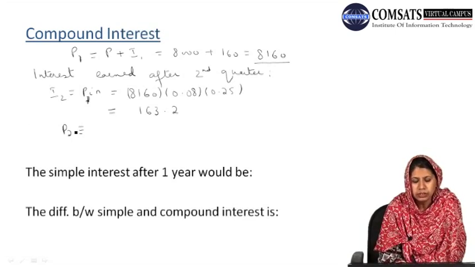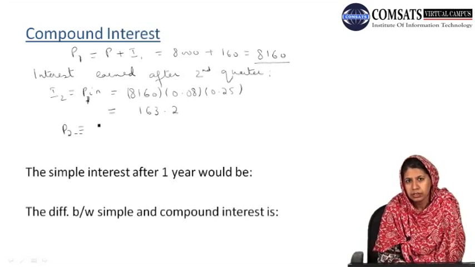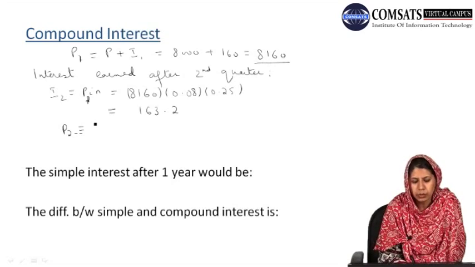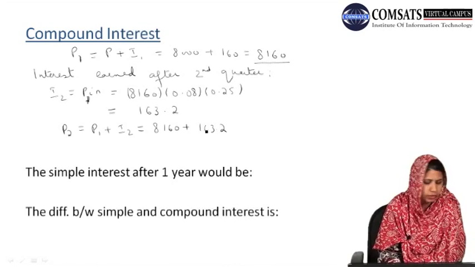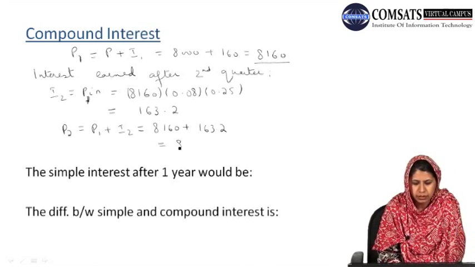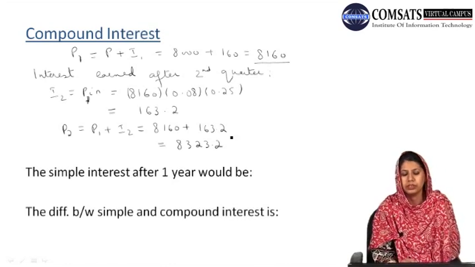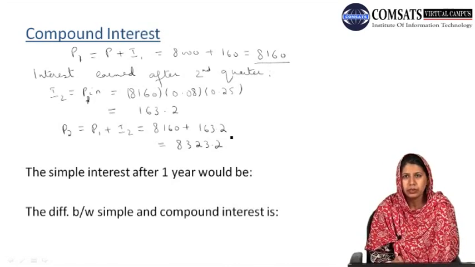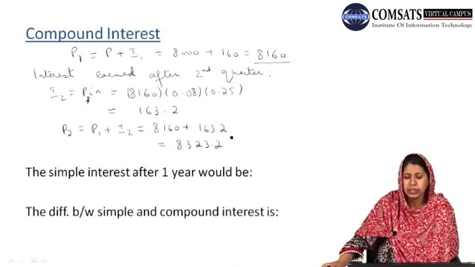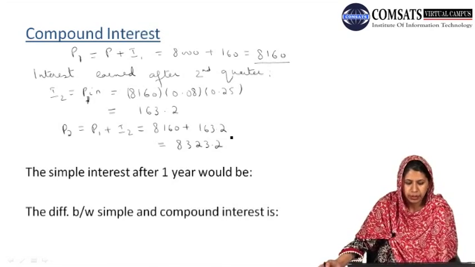So the amount P2 at the end of the second quarter will be equal to amount P1 plus the interest obtained I2, which is, adding all these values, we obtained 8323.2.